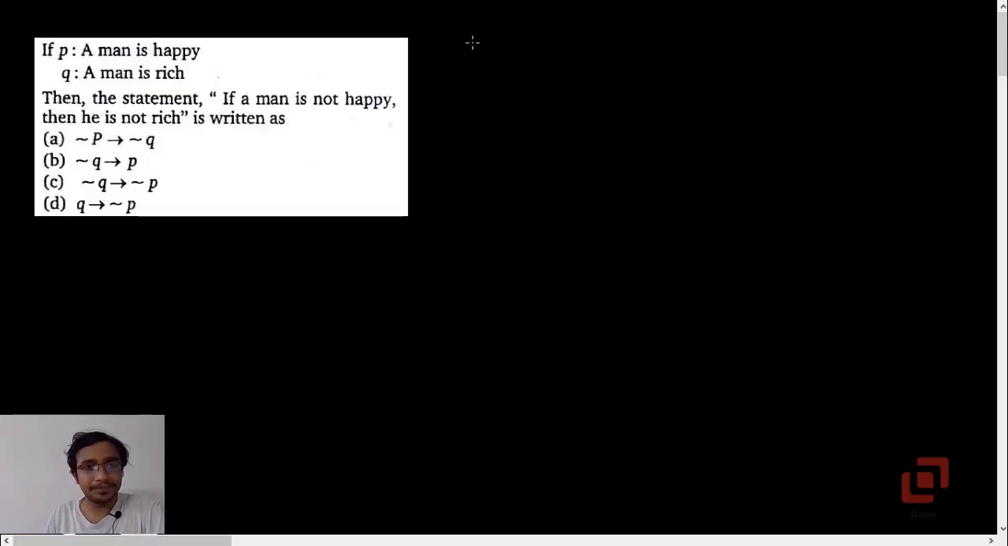Question number 1. If P denotes a man is happy, Q denotes a man is rich, then the statement, if a man is not happy, then he is not rich, is written as. Now a very simple MCQ.